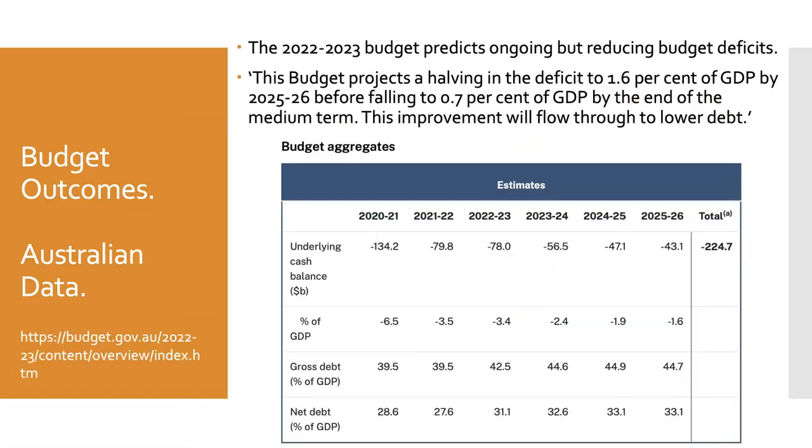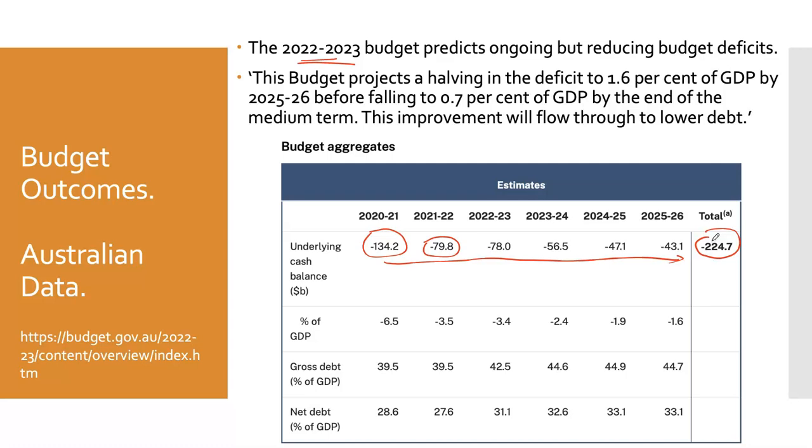Now, if we look at the 2022 and 2023 budget, we are predicting ongoing significant budget deficits. 134 billion in 2020-2021, 79.8 billion in 2022. Still remaining budget deficits totaling $224 billion all the way up to 2026.